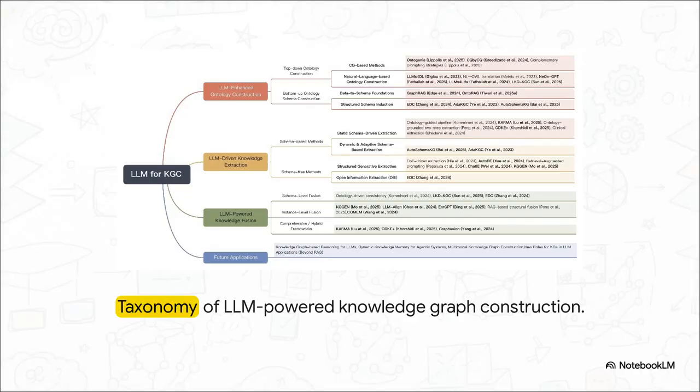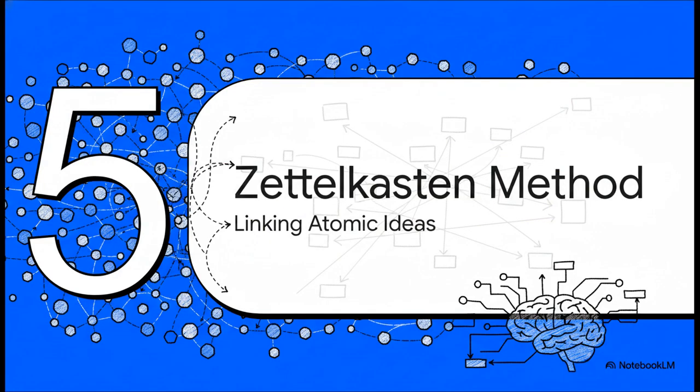Bridging that gap between raw natural language and these highly structured ontologies usually comes down to 2 approaches. Notice the split here. You've got top-down ontology construction, where you set rigid rules first, and then you have bottom-up schema induction, where the AI organically discovers the structure from the data itself. SmartMemory actually uses a clever hybrid of both, keeping the memory highly flexible but still rigorously organized. And finally, Section 5, Zettelkasten, linking atomic ideas.